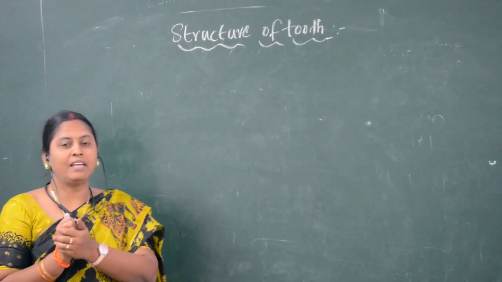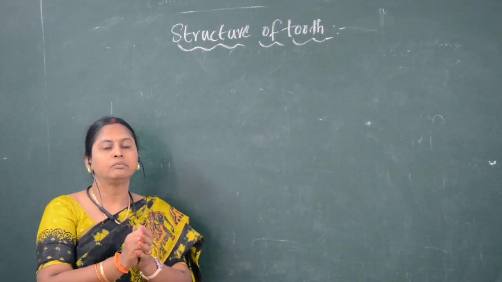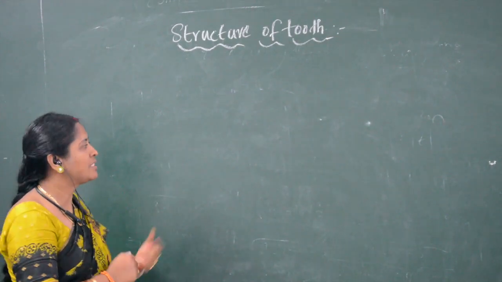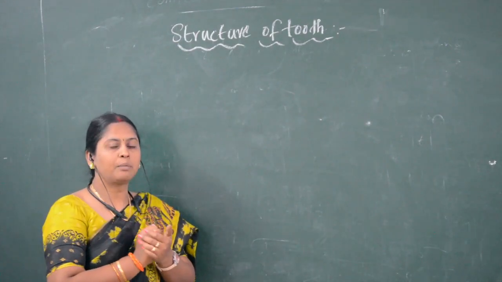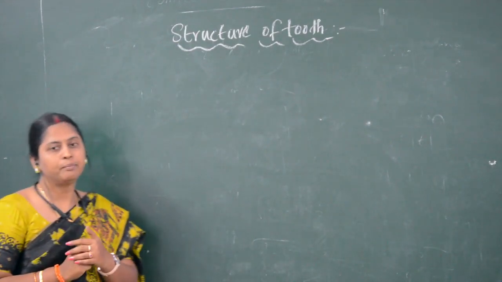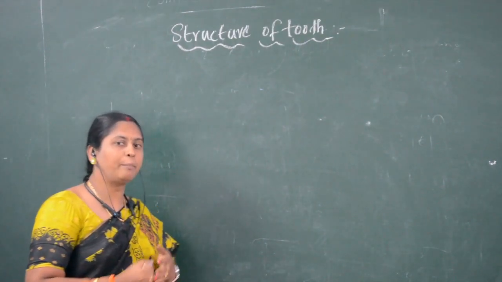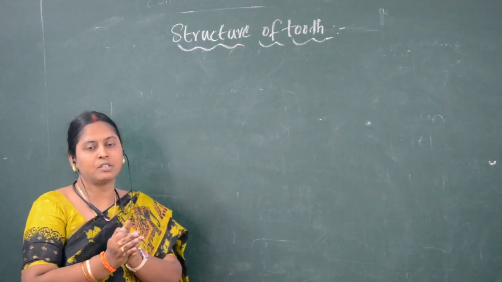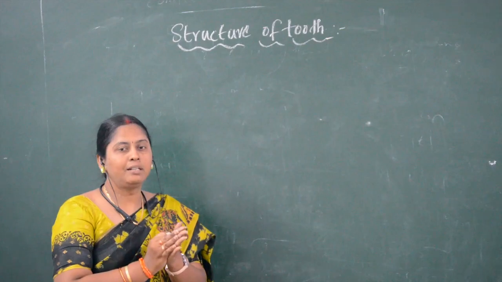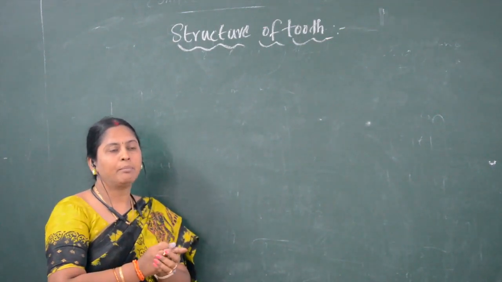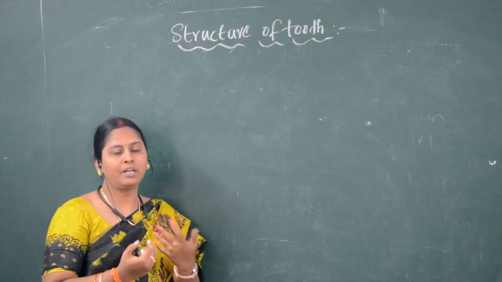Good morning, children. Yesterday we discussed the parts present in the mouth and how many types of teeth are present in human beings. Let us recall: two sets of teeth are present in human beings. One is temporary teeth, and the other is permanent teeth. Permanent teeth replace the temporary teeth. The number of temporary teeth is 20, whereas permanent teeth are 32 in number. The third molar teeth, called wisdom teeth, develop at the age of 21 years.